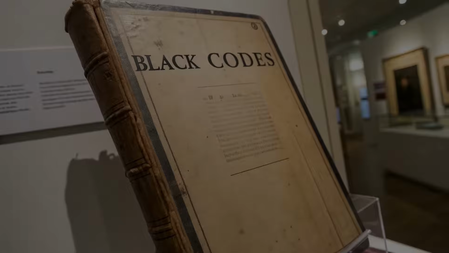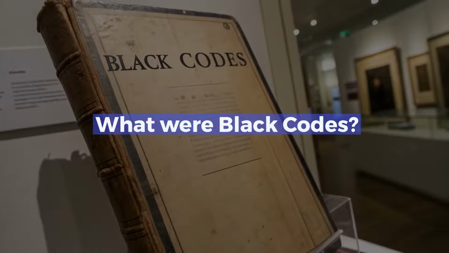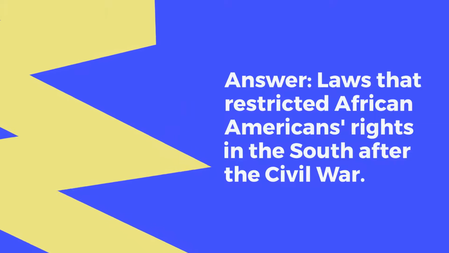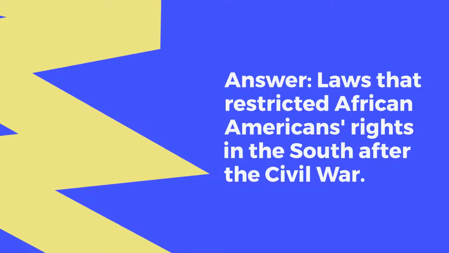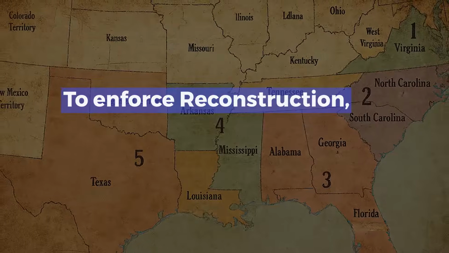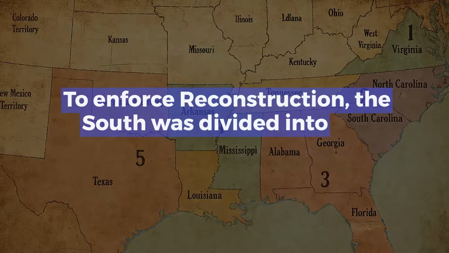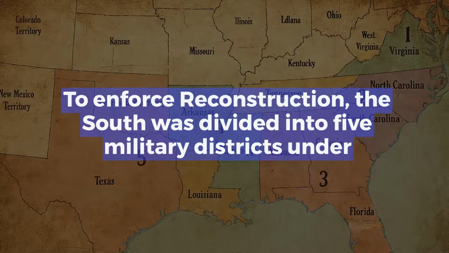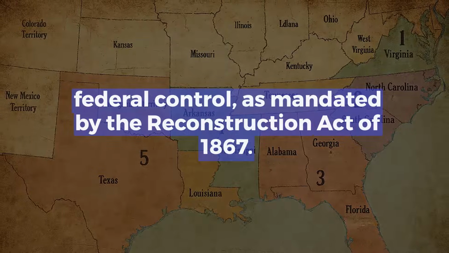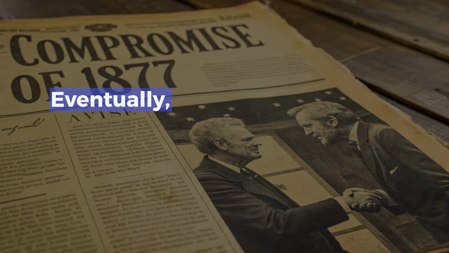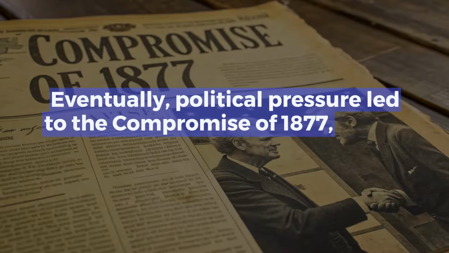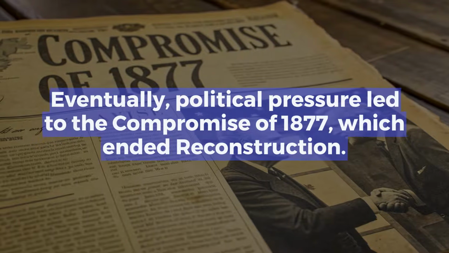Trivia time. What were black codes? Answer: laws that restricted African Americans' rights in the South after the Civil War. To enforce Reconstruction, the South was divided into 5 military districts under federal control, as mandated by the Reconstruction Act of 1867. Eventually, political pressure led to the Compromise of 1877, which ended Reconstruction.